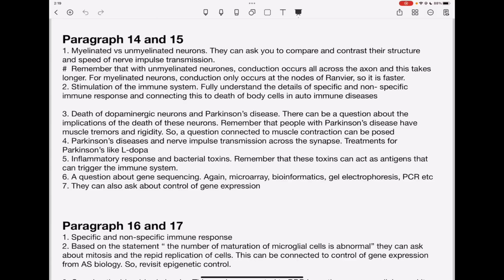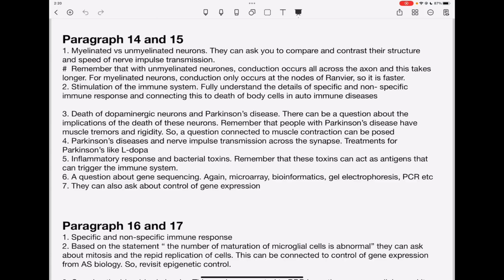They can also ask about Parkinson's disease and nerve impulse transmission across the synapse. So, you need to know how an impulse is carried across the synapse. They could ask about, of course, treatment for Parkinson's like using L-DOPA. They can also ask about inflammatory response and bacteria toxins. And again, you need to remember some of these toxins can act as antigens that can trigger the immune system.